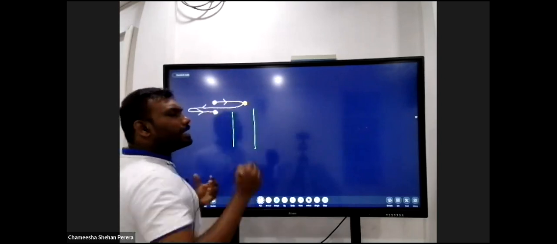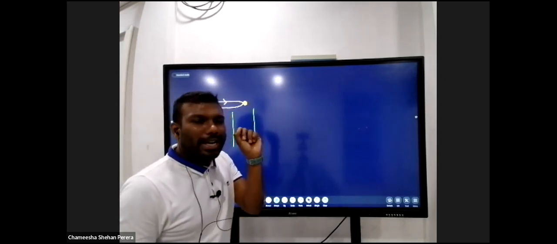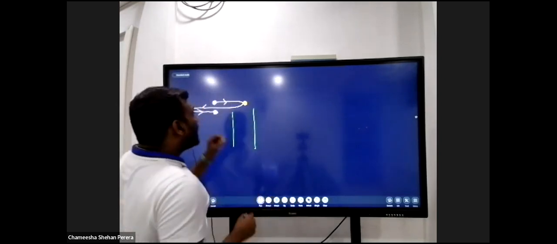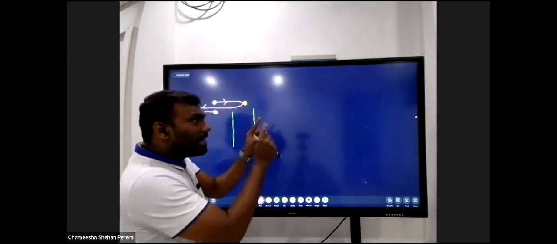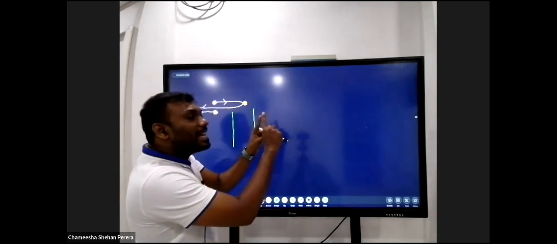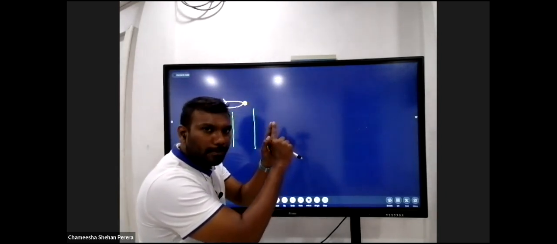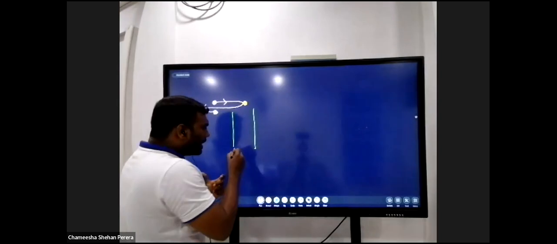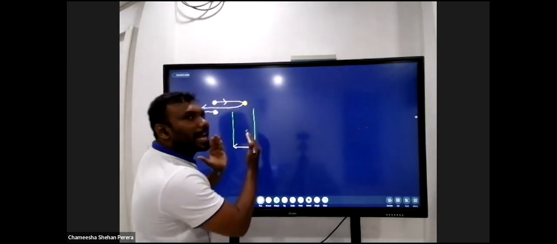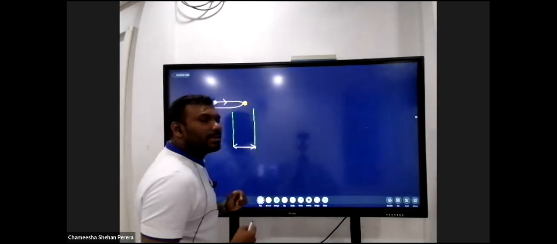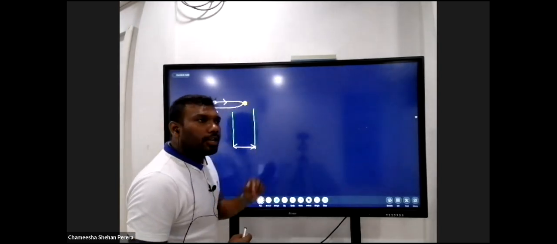So I'm asking you to think about the exact situation where this white color particle moves forward and collides with the yellow color particle. At that point, in this frame, in this limited space, you have two particles.